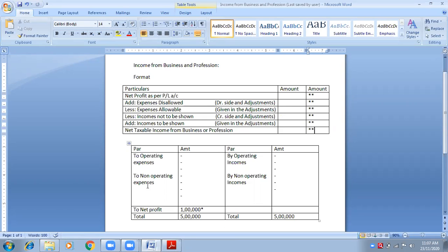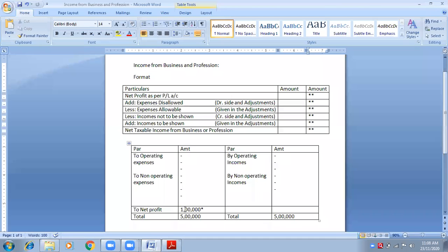Now, suppose a businessman, the P&L is always reflected for the business. It is for the business. It is not for personal expenses. Suppose Mr. A makes this P&L account for business and calculates a net profit of 1 lakh rupees. Now, out of that 1 lakh, he will have to pay tax, no?